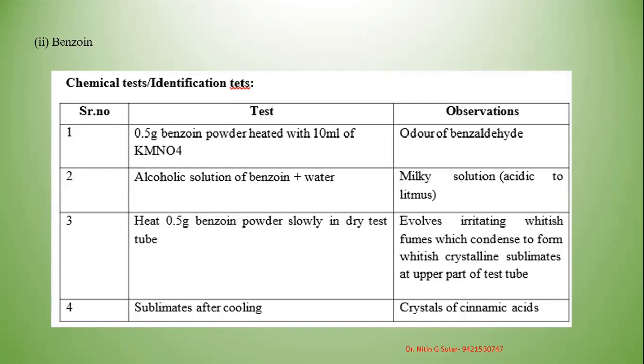When benzoin powder is slowly heated in a dry test tube, it evolves irritating white fumes. These fumes contain whitish crystalline sublimates, observed at the upper part of the test tube. After cooling, the sublimate is crystals of cinnamic acid. This is about the benzoin.